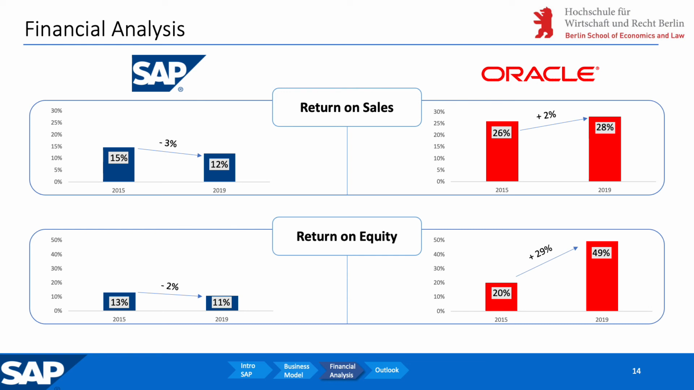What can SAP do now? The simple answer would be to reduce costs and increase prices. But this is easier said than done. Rothio will now talk about the SWOT analysis and give an outlook for SAP in the future.